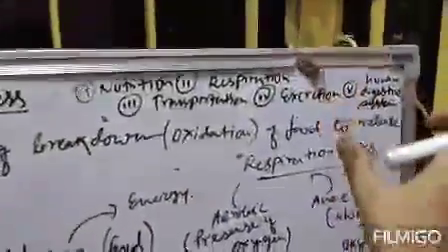Clear? Actually the human digestive system, that is the fifth part, is included in nutrition. But it is a special topic, so I will explain this topic separately. So total there are 5 parts: nutrition, respiration, transportation, excretion, and human digestive system. This is all about our life process. In the last session, in lecture 1, we have already covered nutrition, and in today's session we will study respiration. Clear? So what is respiration?